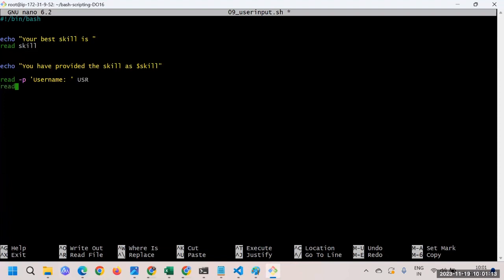Then here you say read again with -p, and here you can pass your password prompt. Then inside the script, you keep a space, and now you can keep one more variable, let's say pwd, something like that. Or I'll say pass, since pwd has a different meaning: it's the present working directory. But one more thing: whenever the prompt is coming for a password, when you're typing the stuff, maybe you don't want to show it to people.